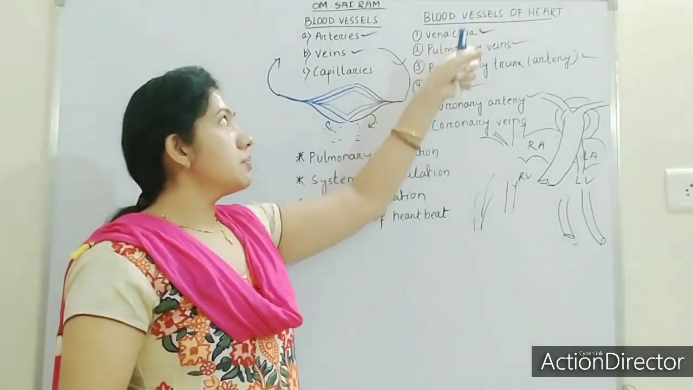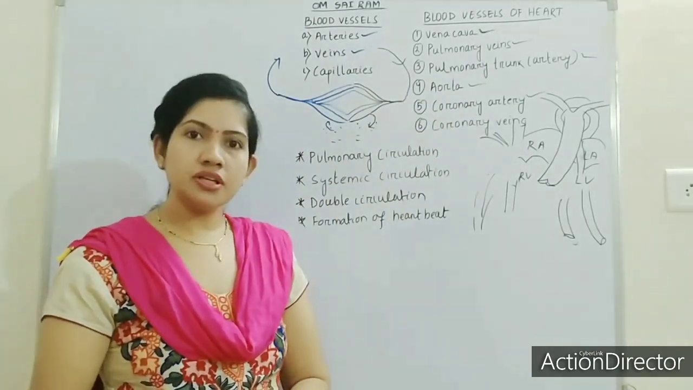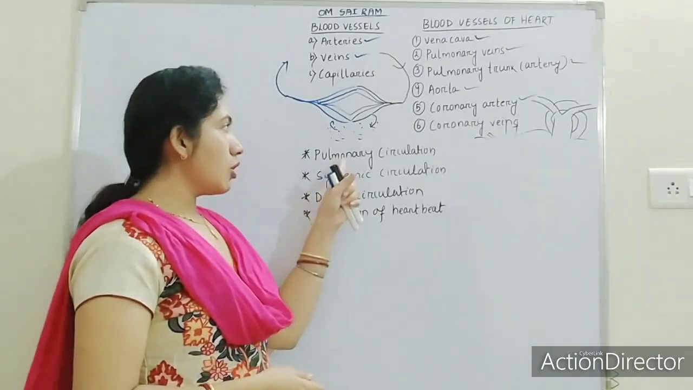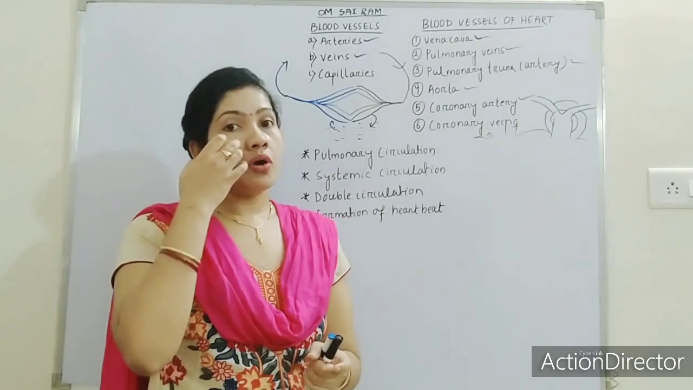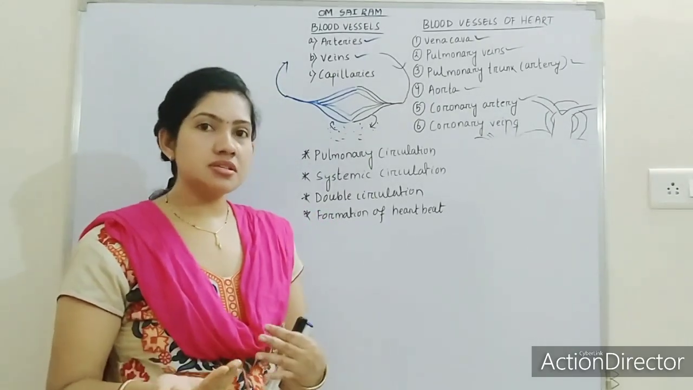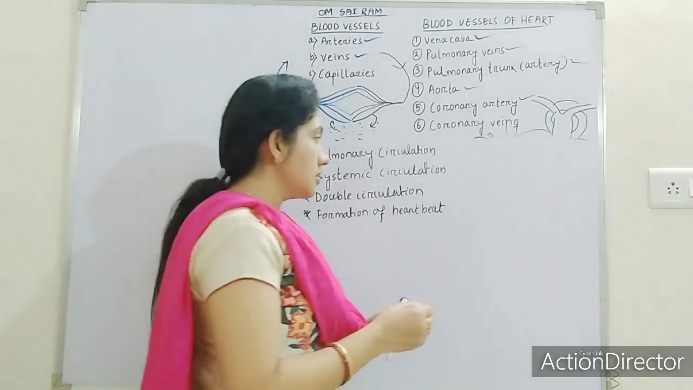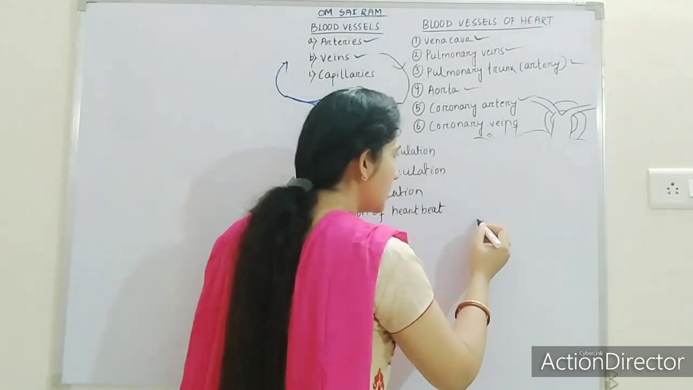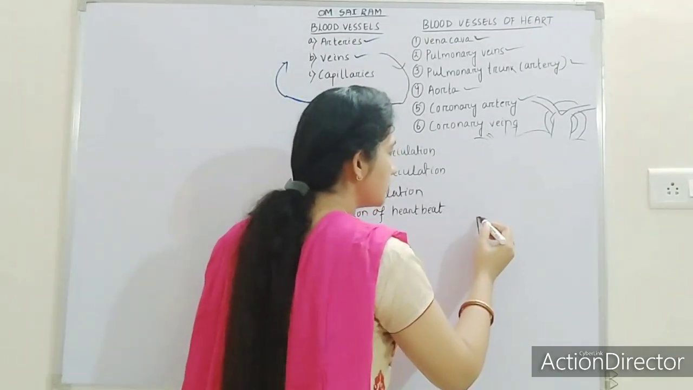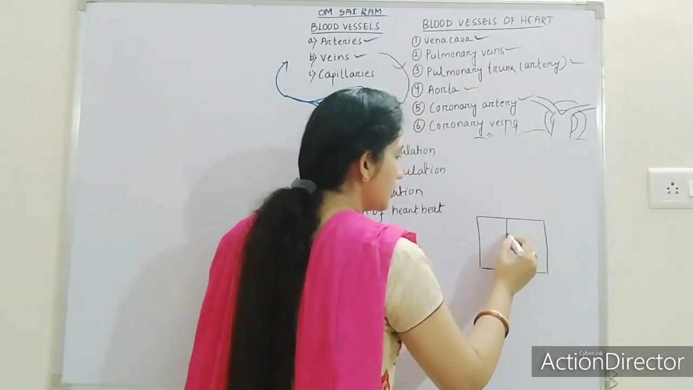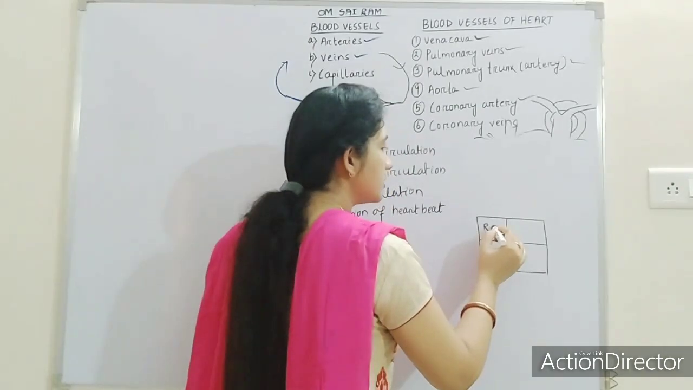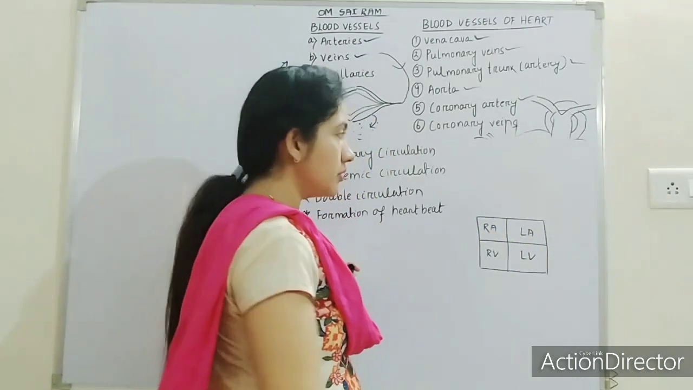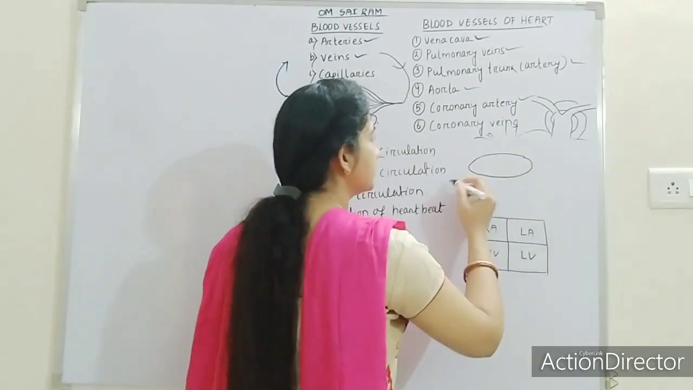So this is all about the blood vessels of the heart. Got it? So let us move on to the next important terms. Here I have written pulmonary circulation and systemic circulation. What is pulmonary circulation and what is systemic circulation? Let us discuss. Here I am not drawing the full structure of the heart, just a simple diagram. Suppose this is the heart, it has 4 chambers: right auricle, right ventricle, left auricle, left ventricle, and suppose this is the lungs.